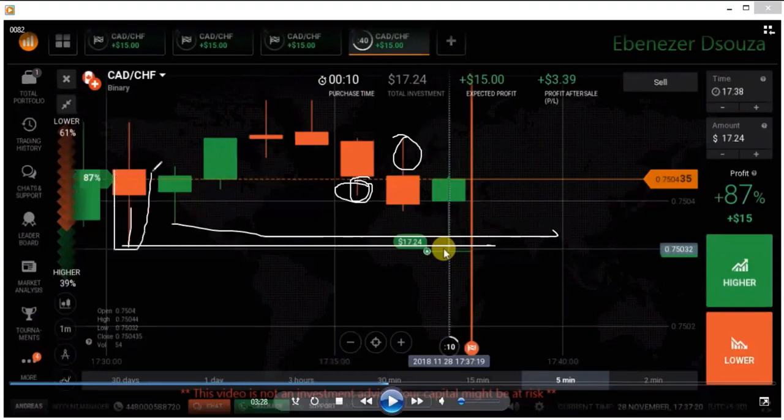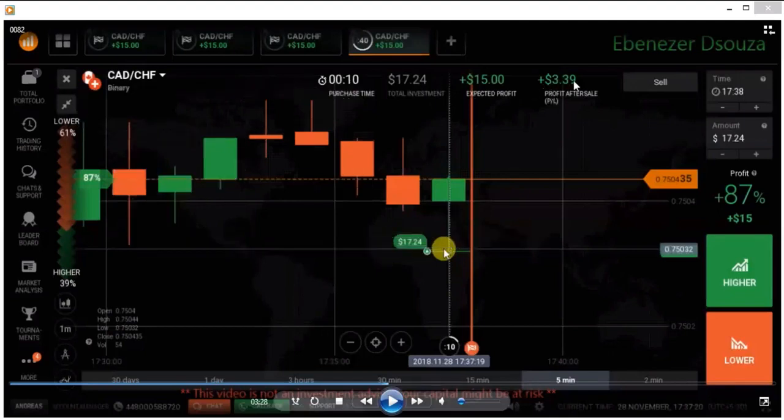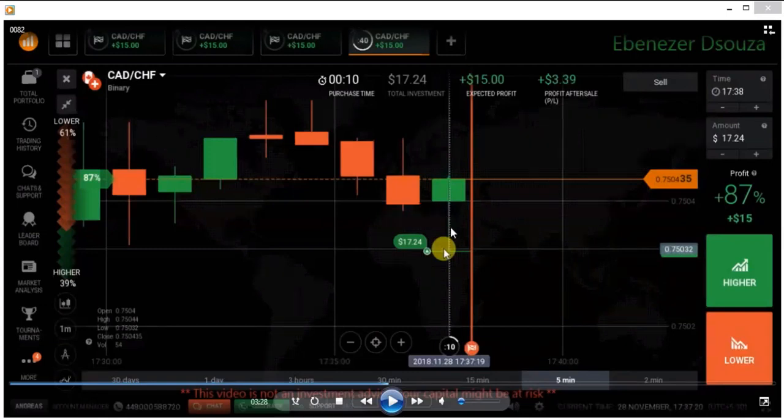Even though there are some strong sellers' entries, you are seeing a rejection. Again, a strong buyer's entry from the same level. Again, a buyer's entry, but the area is a seller's area. This candle is rejected from this level because of buyers. I already told you there is some gap, but there is a chance to go down because of sellers. If the market goes down, it will be rejected because of buyers. Okay, one minute.